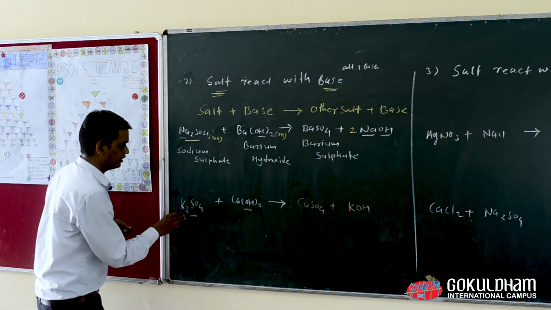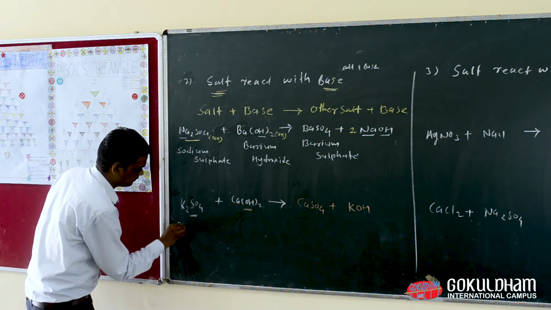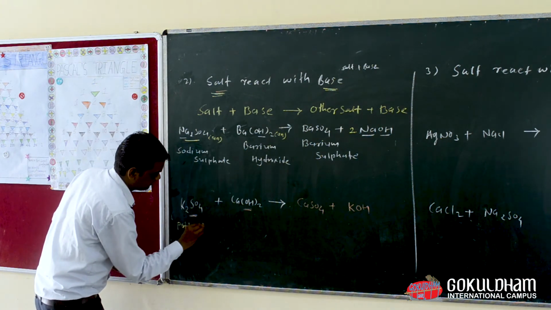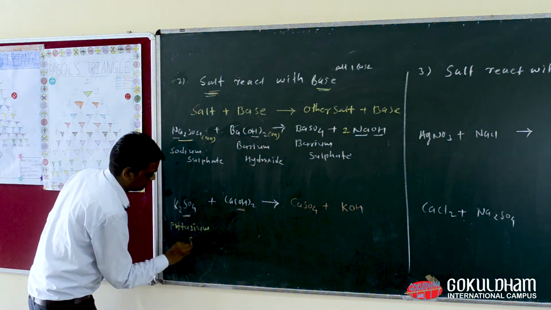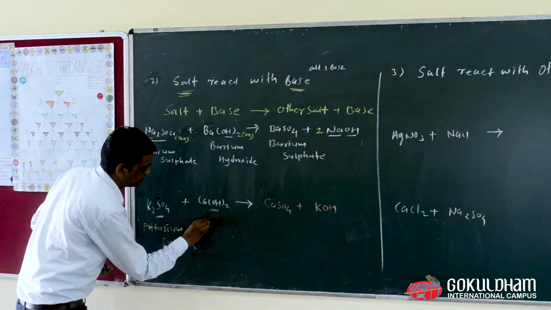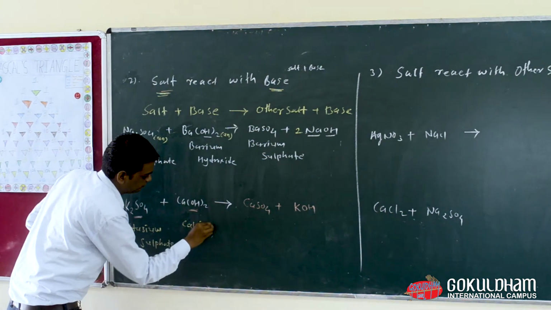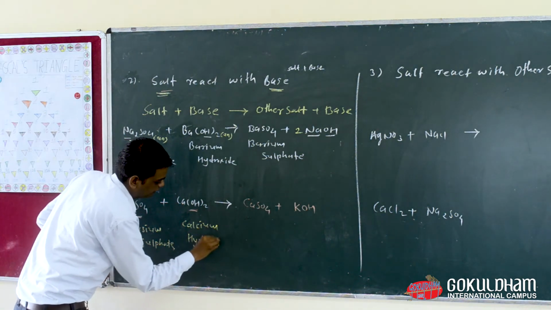The name of this chemical formula is potassium sulfate, and this one is known as calcium hydroxide.